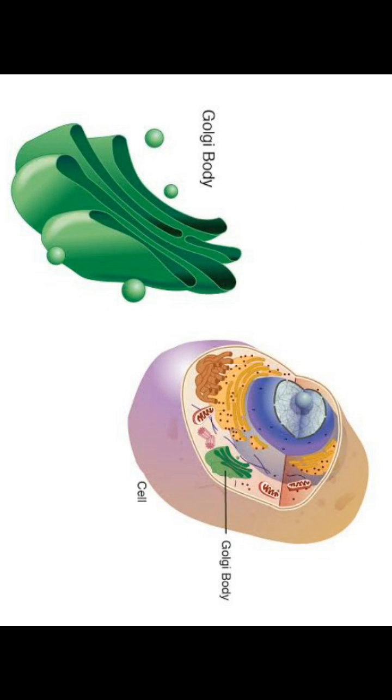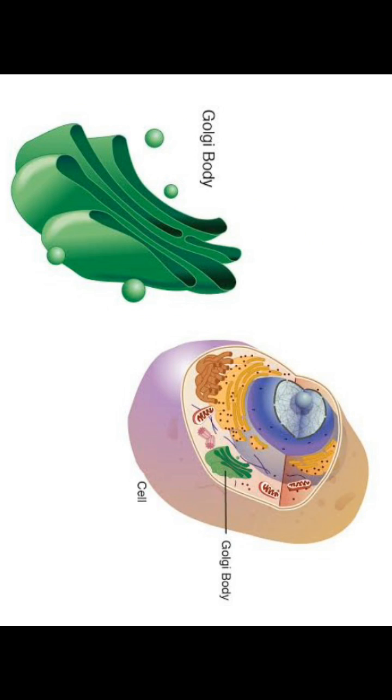In the year 1898, he first observed densely stained reticular structures near the nucleus. This point is very important for NEET. Please make a note. I repeat once again, scientist name Camillo Golgi. In the year 1898, he first observed densely stained reticular structures near the nucleus.